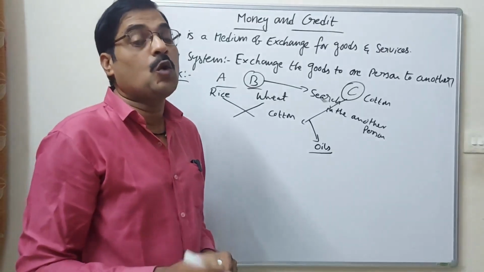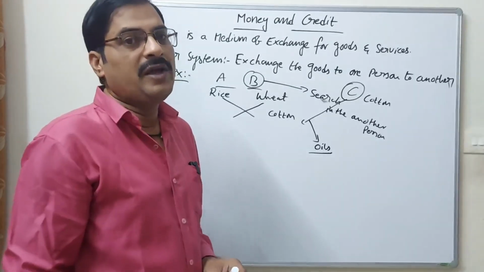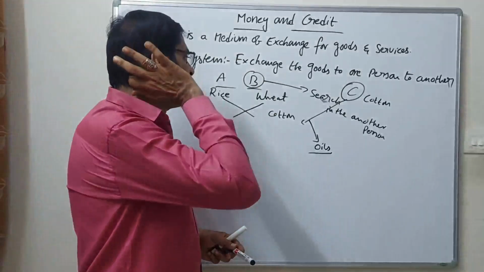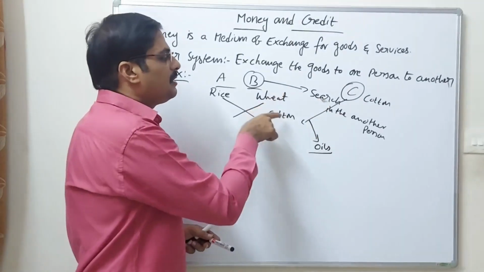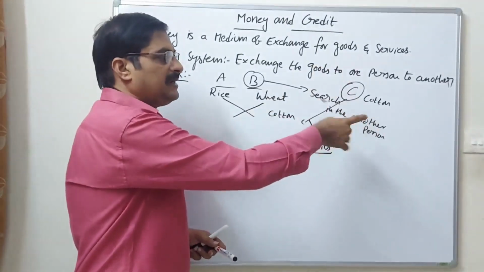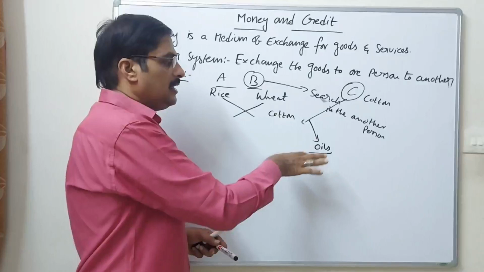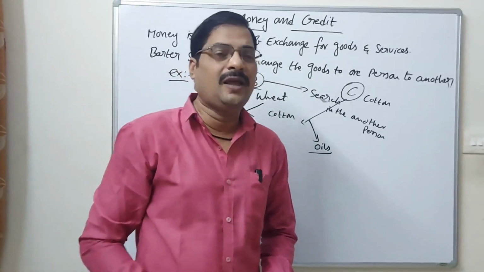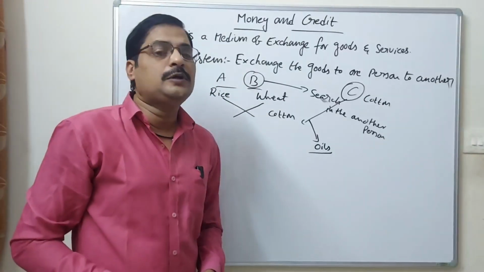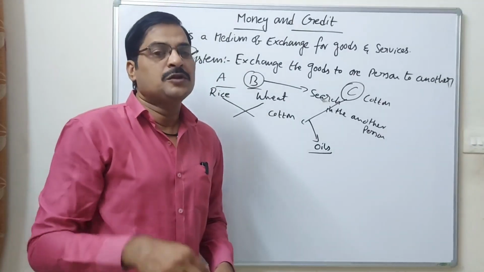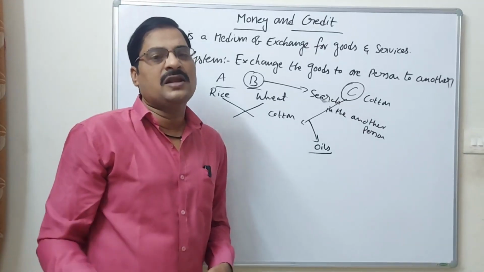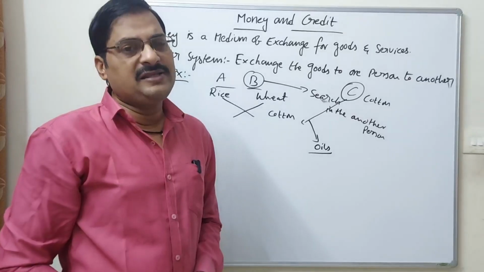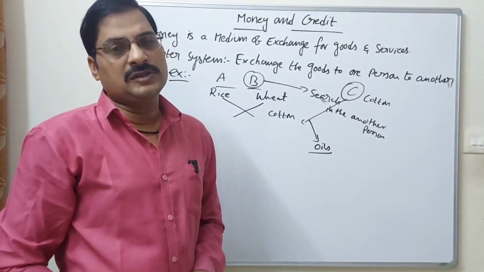This is the lack of coincidence of wants. B needs the cotton which C has, but C doesn't want wheat, he needs oil. So there are some disadvantages here. People are unable to exchange their goods in the market and in public places. This is a problem arising in society.